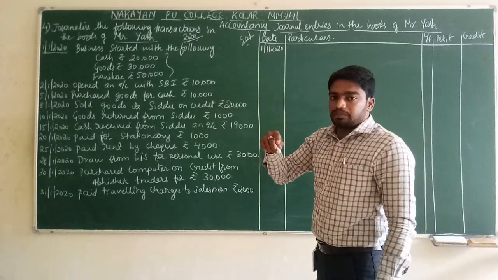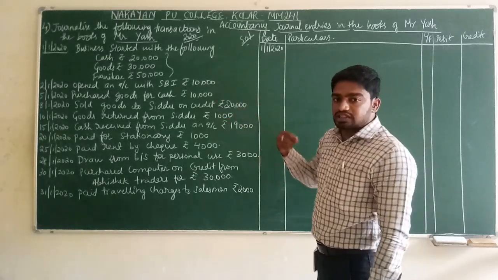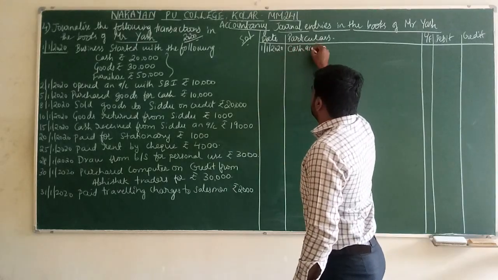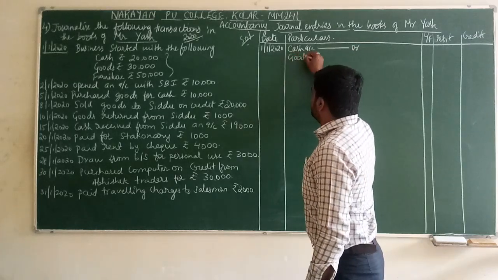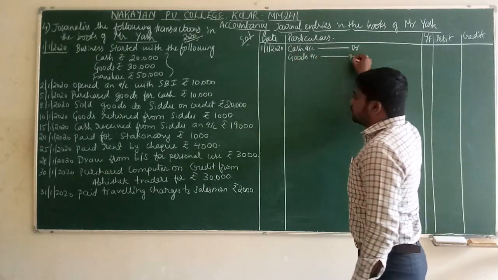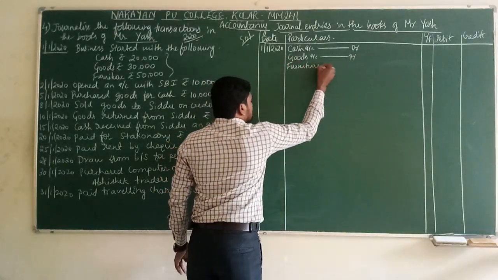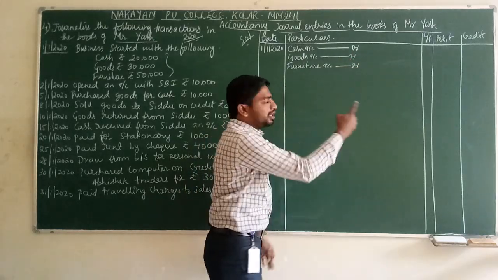Debit: what is coming to the business? Cash is coming to the business, goods are coming to the business, furniture is coming to the business. Write down cash account debtor. Debtor means debit. Cash account debtor, goods account debtor, and furniture account debtor. Debtor means we will write the amount in the debit column.